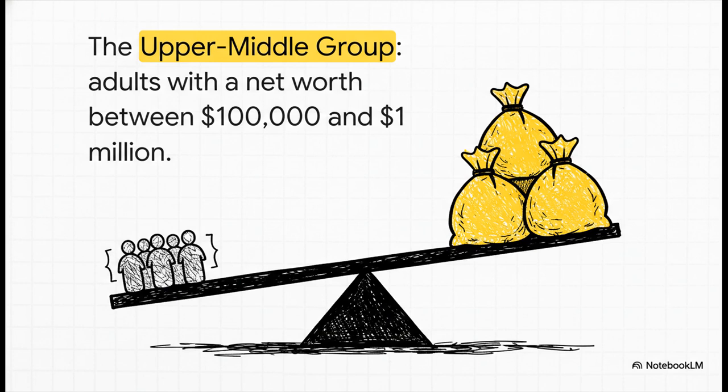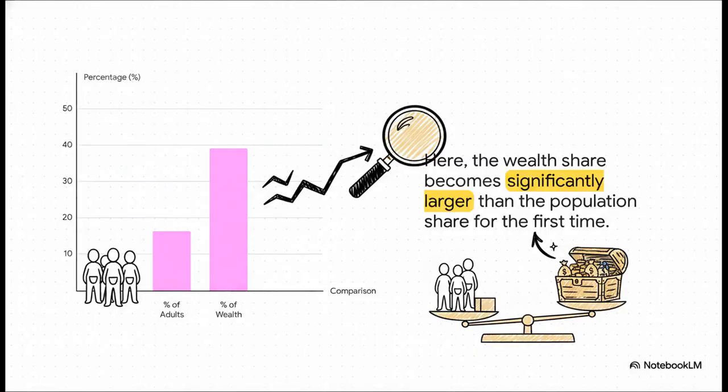Okay, now this is where things really start to shift. Let's look at the upper middle group. These are folks with a net worth somewhere between $100,000 and $1 million. And this slide right here is absolutely crucial because for the first time, the share of wealth is way bigger than the share of the population. I mean, look, this group is just 16.4% of adults, but they control a massive 39.2% of global wealth. You can really start to see that concentration of wealth taking hold right here.